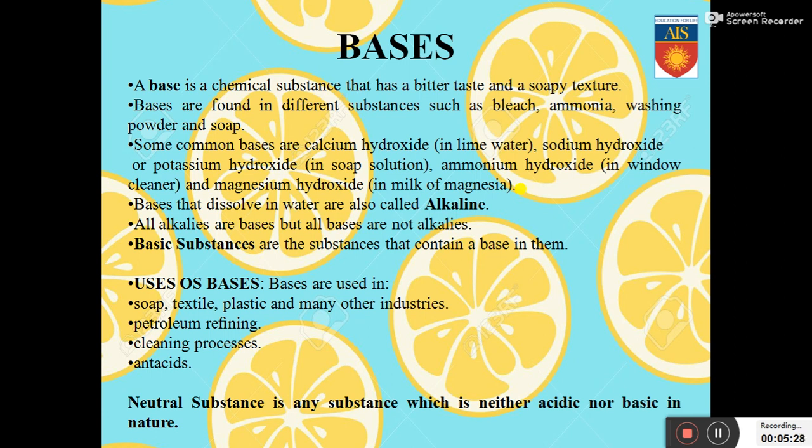Certain uses of bases are, it's used in the soap, textile, plastic and many other industries. Used in petroleum refining. Used in cleaning processes and in antacids. Now we have learned about basic substance and acidic substance. There is also something like water, which is neither acidic nor basic in nature. What do we call them? Neutral substance. So what is a neutral substance? Neutral substance is any substance which is neither acidic nor basic in nature.